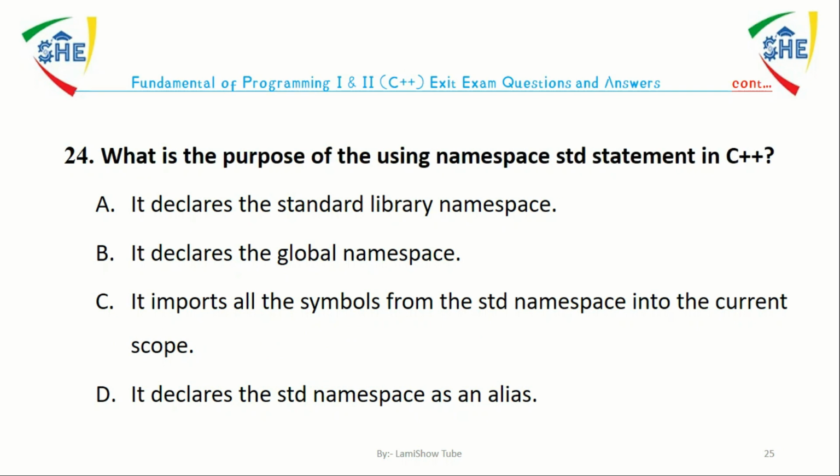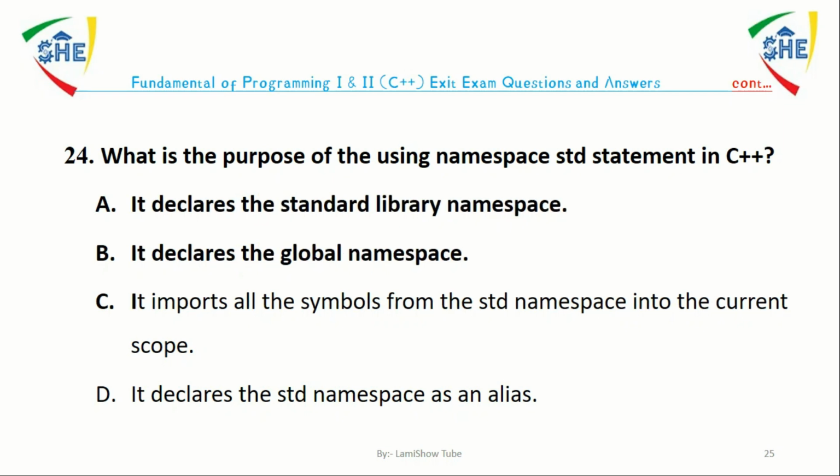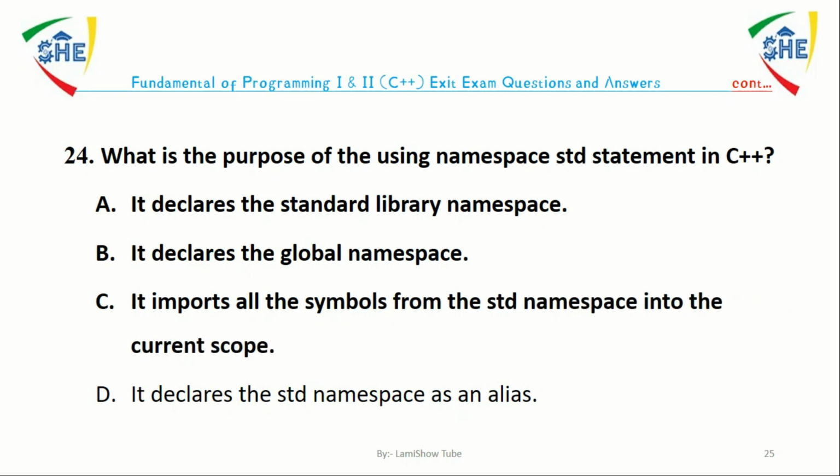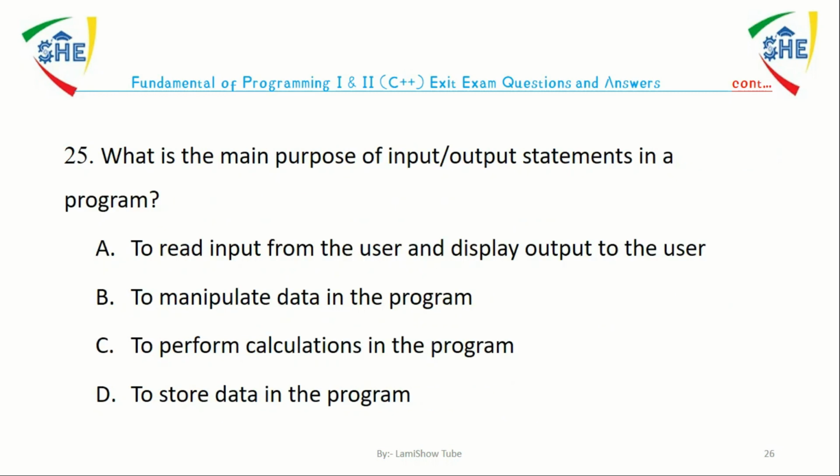Question number 24. What's the purpose of the using namespace std statement in C++? A. It declares the standard library namespace. B. It declares the global namespace. C. It imports all the symbols from the std namespace into the current scope. D. It declares the std namespace as an alias. The answer is C. The using namespace std statement in C++ imports all the symbols from the std namespace into the current scope so that they can be used without the std prefix.